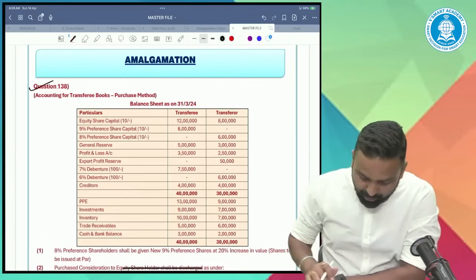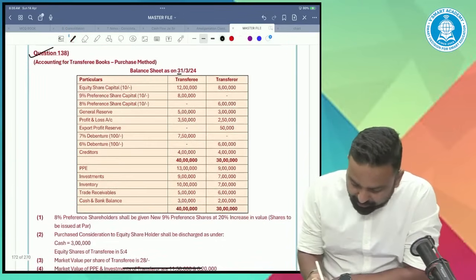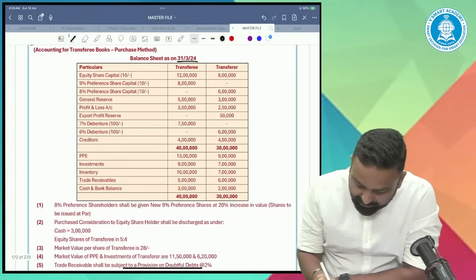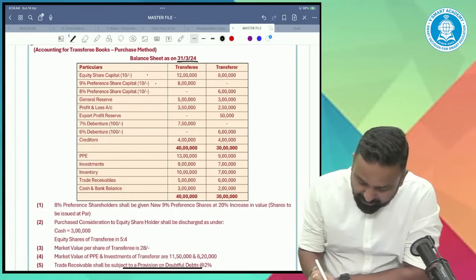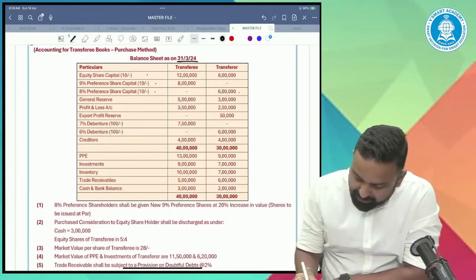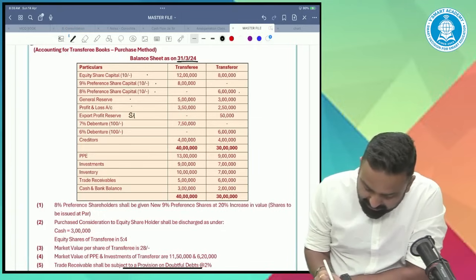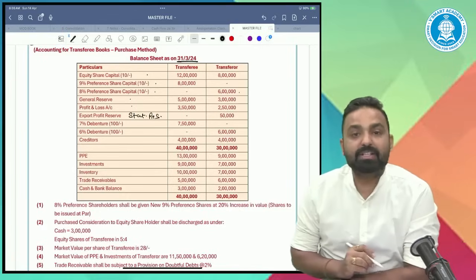Accounting for transferee books, purchase method. Balance sheet as on 31st March 24. There's equity share capital, 9% preference capital, 8% preference capital of transferor, general reserve, profit and loss, export profit reserve. Guys, it is a statutory reserve.